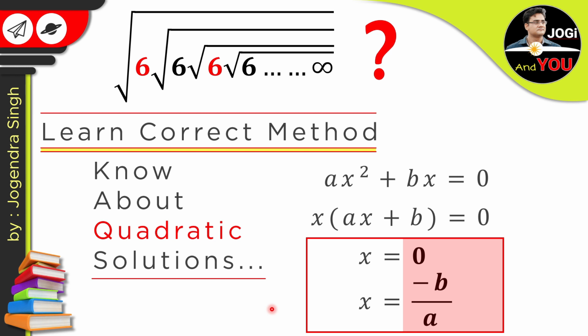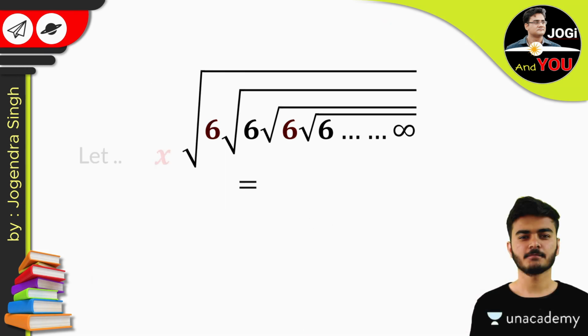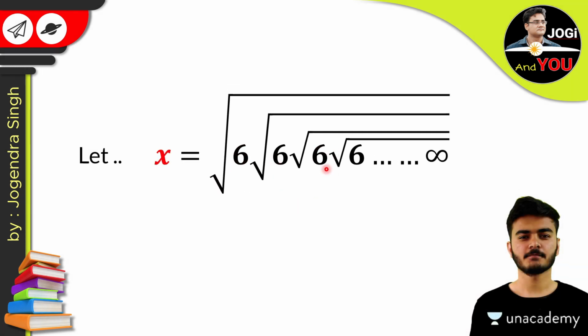Now in this question, we cannot find the value of it directly. It's impossible because we cannot find the exact value of any infinite series because we are not Ramanujan. But we are here to solve it, so how to do it? For that, I'm giving this an unknown value. So let x be equal to root 6 under root 6 under root 6 till infinity. Let's suppose this as x.